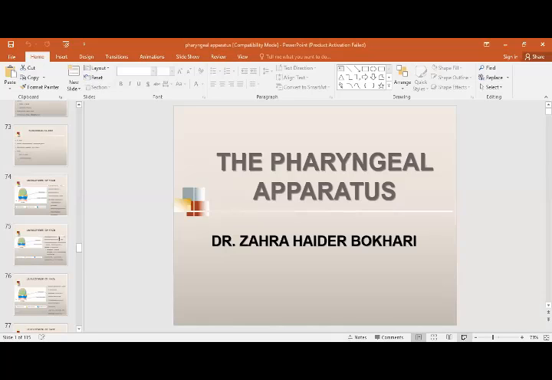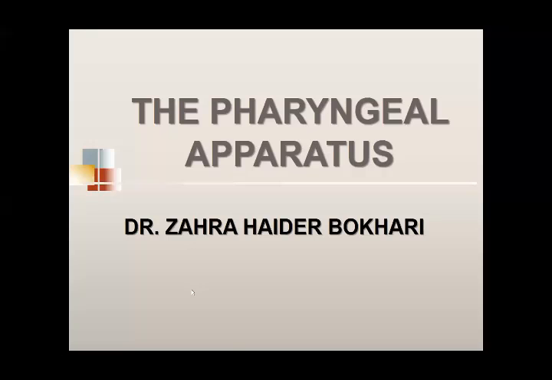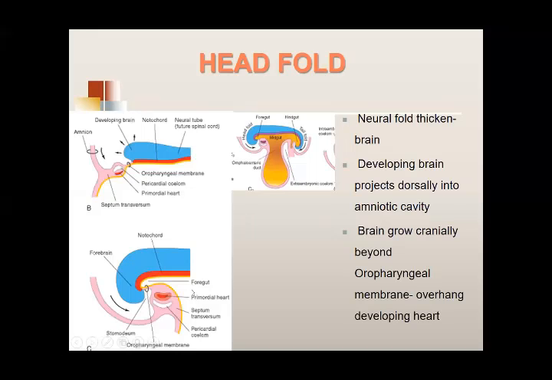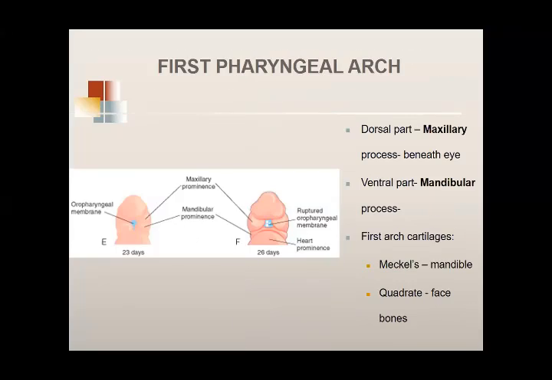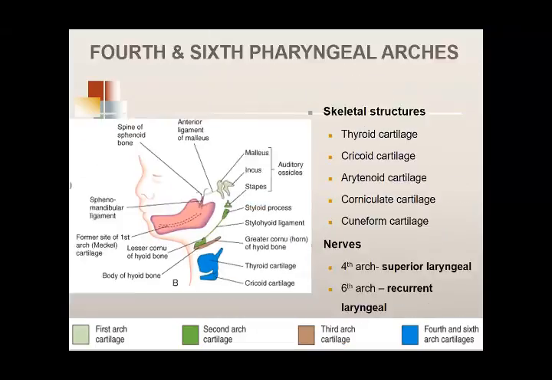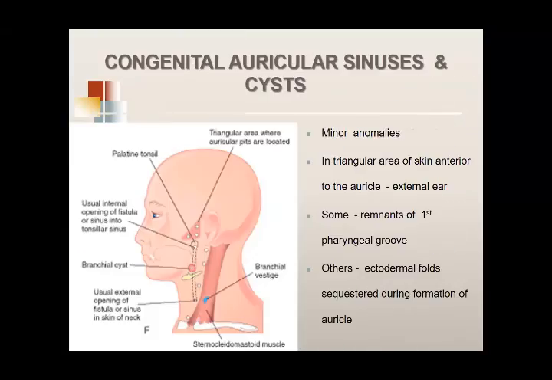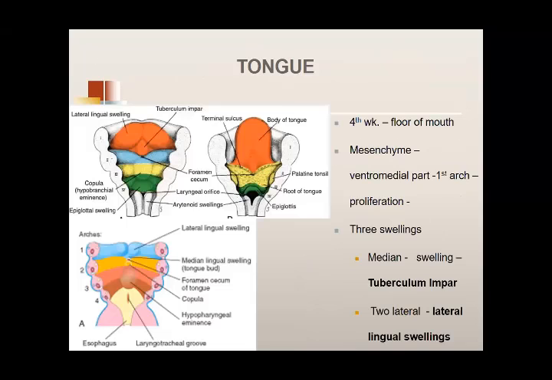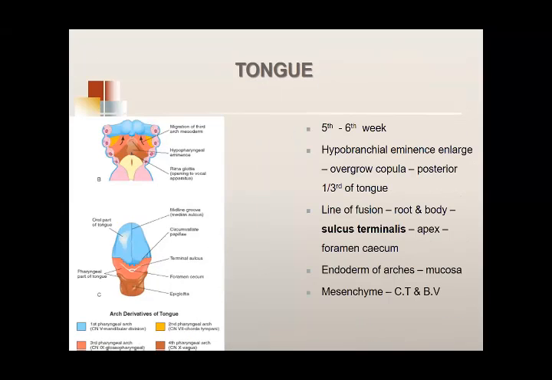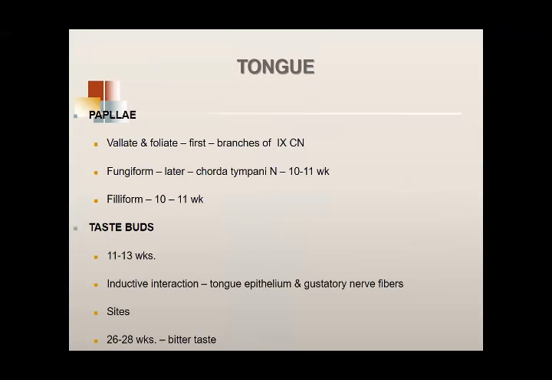And let us start with the pharyngeal apparatus. हम बहुत कर चुके हैं इसको, but we are about to end this lecture now. The pharyngeal apparatus now. Now we were doing the development of the face, and I hope कि आपको ये समझ आई थी. मैं tongue पे दोबारा आती हूँ, और we were doing the nerve supply of the tongue.